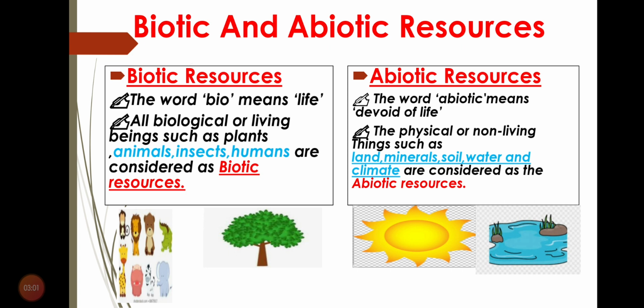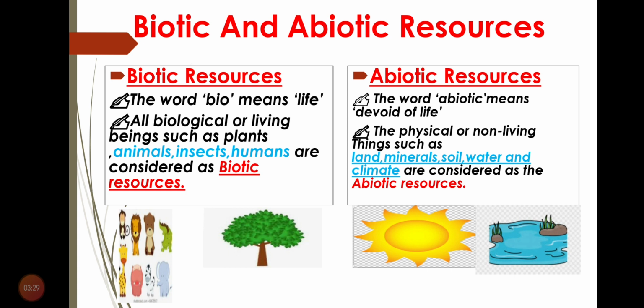Now, the word abiotic means devoid of life, something that has no life. So the physical or non-living things are considered abiotic resources. They should be natural.